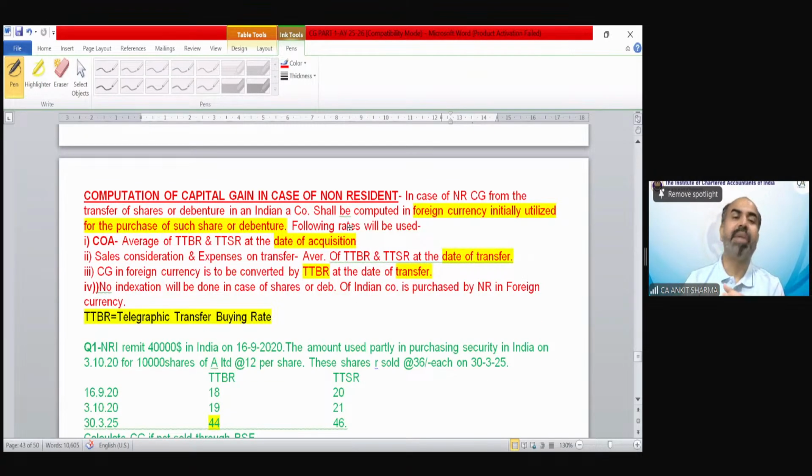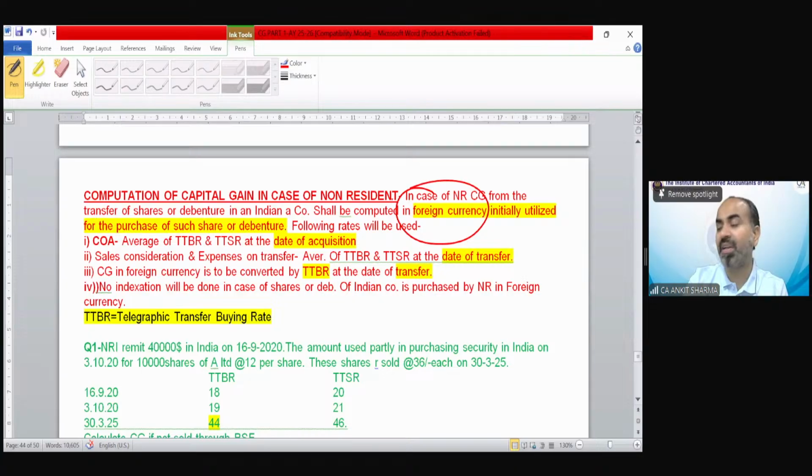So after slump sale, now we have a special provision in case of capital gain, in case of non-resident. If a non-resident purchases shares or securities of an Indian company, but if he or she purchased that security in foreign currency, the special thing is that the asset has been purchased in foreign currency. In that situation,